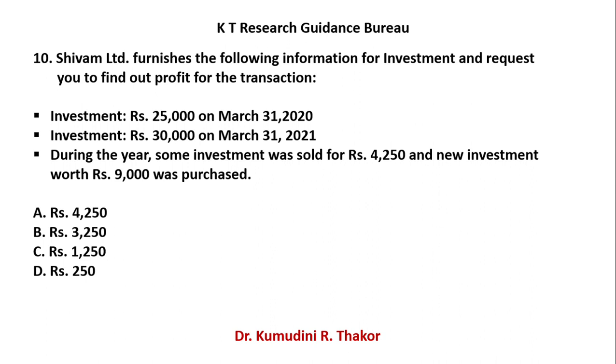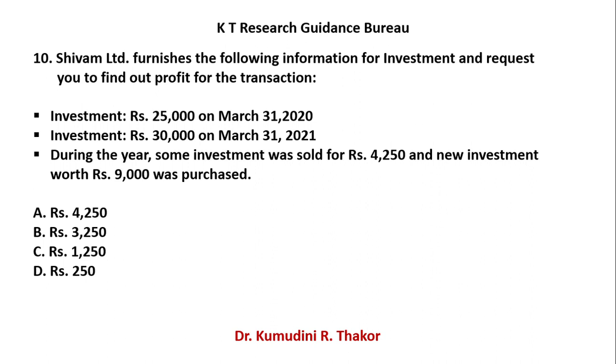Make an investment account, and you know how to enter the effect of a transaction in your account. Investment is your asset. Opening balance, obviously debit side. Closing balance, credit side. And some investment you sold out and you received 4,250 rupees.